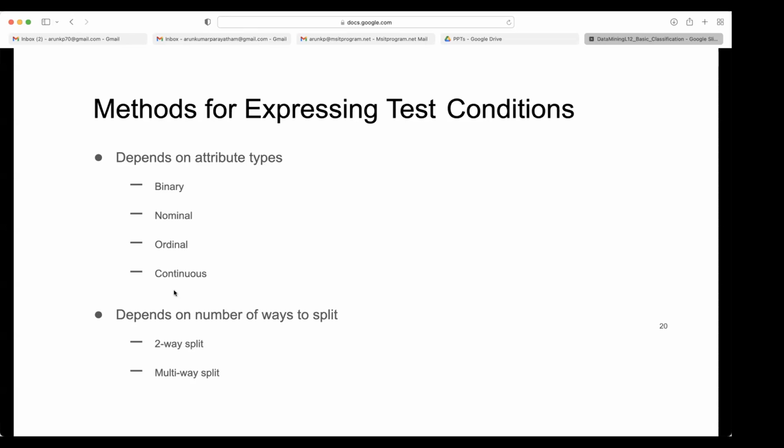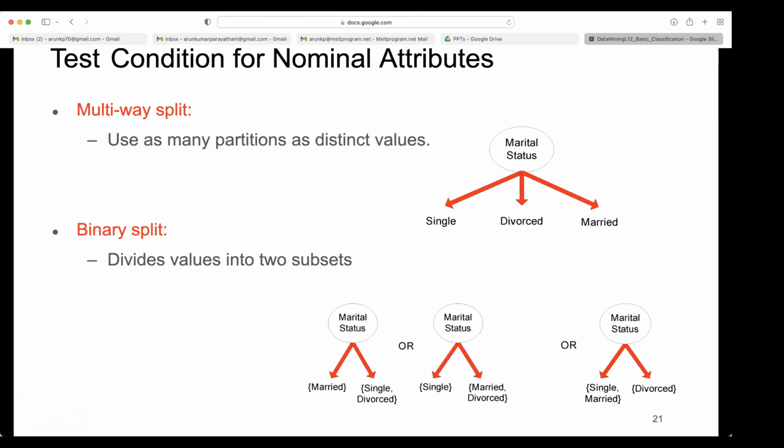In continuous, again, we need to use less than or greater than or equal conditions. It depends on the number of ways to split. How many ways do we want to split? Based on that, we may split always two-way, a binary split, or a multi-way split. So, test condition for nominal attributes: there is nothing more we can test for nominal, only whether it is the same or not. That is what we need to say.